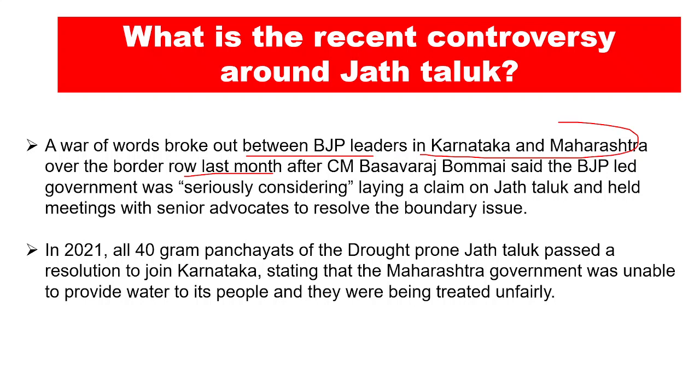In 2021, all 40 gram panchayats of the drought prone Jat Taluk passed a resolution to join Karnataka, and it stated that the Maharashtra government was unable to provide water to its people and they were being treated unfairly, right? Now this was basically the claim of the Gram Panchayats. We will not get into the politics of it, but this is what happened exactly, right?